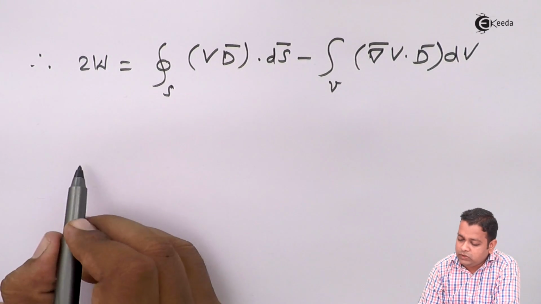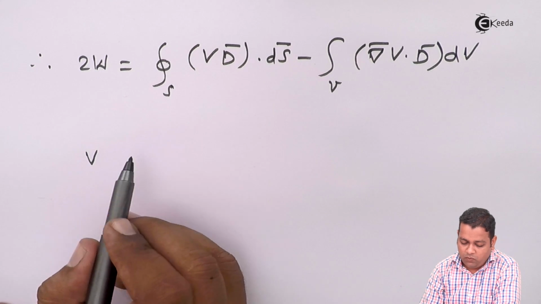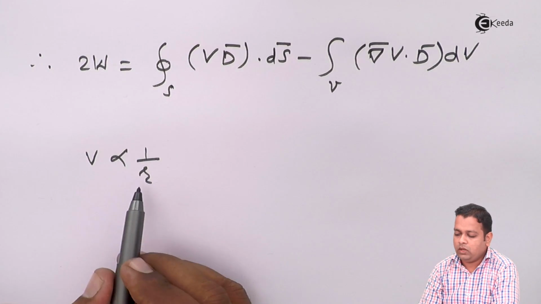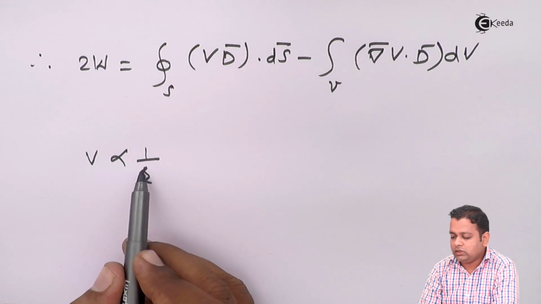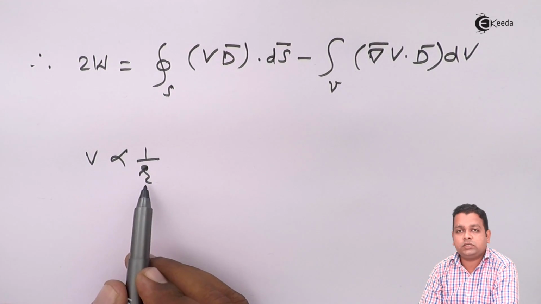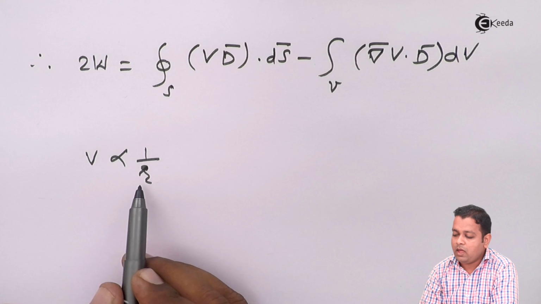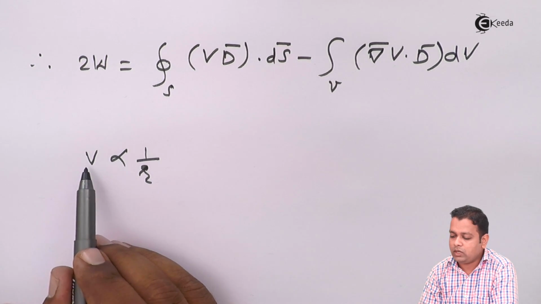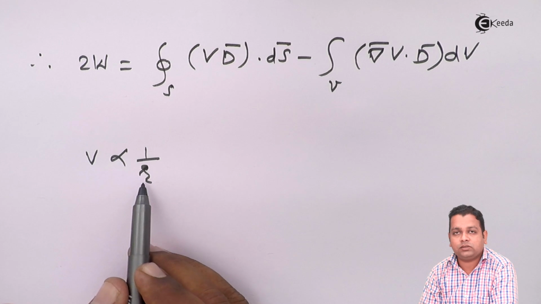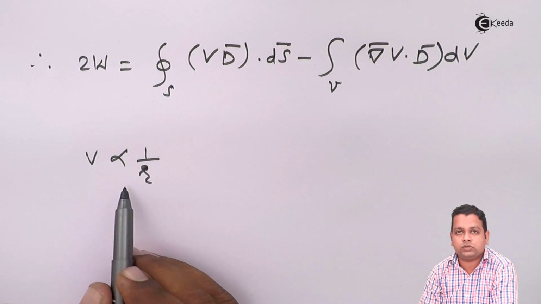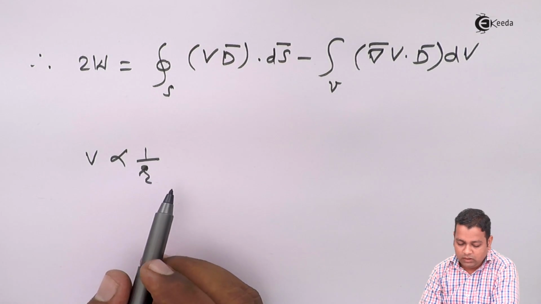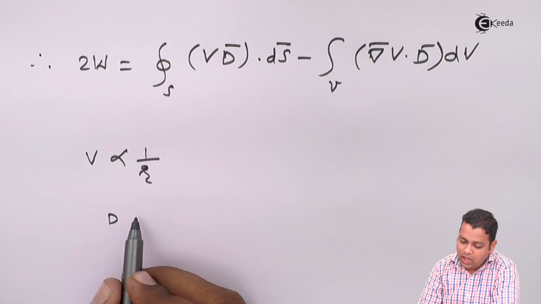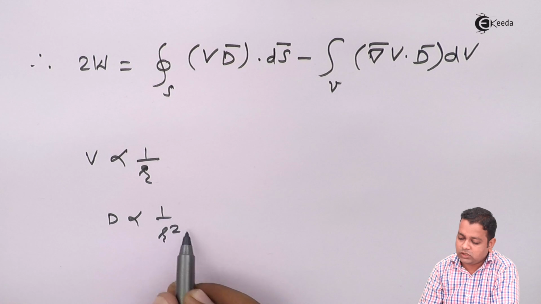Now the potential V varies with the distance r as an inverse relation. As we go on increasing the distance between the source of the electric field and the field point, the potential goes on decreasing. Potential increases as the distance between the field point and the source decreases. The second thing, the electric flux density has an inverse relation with r square.